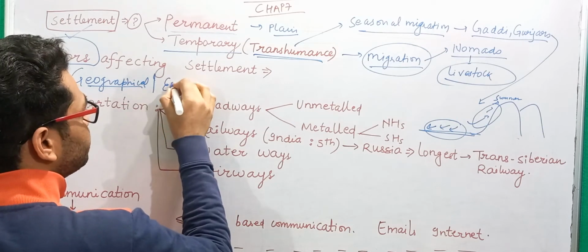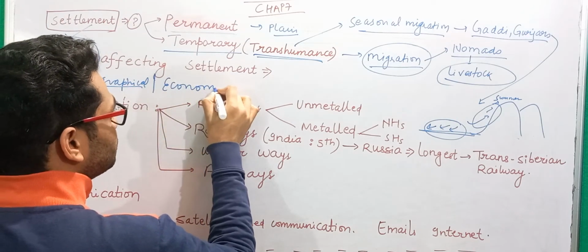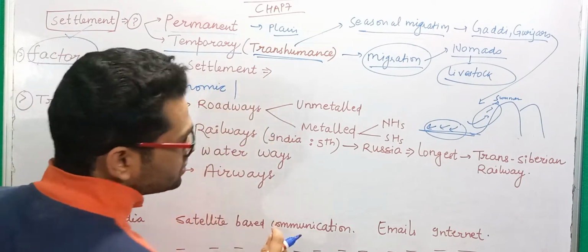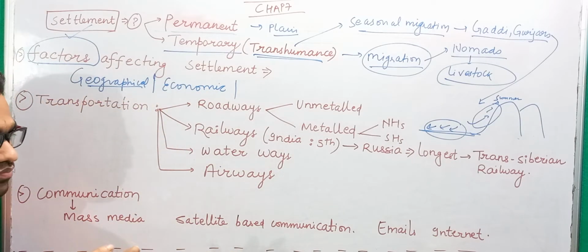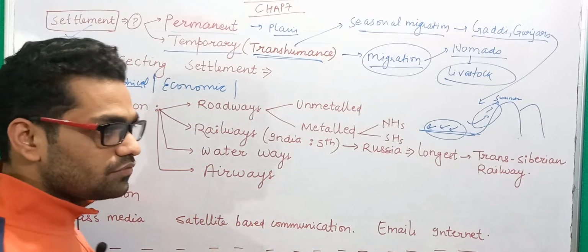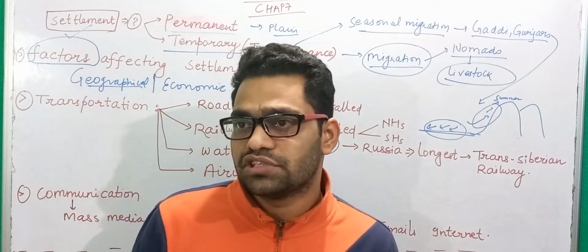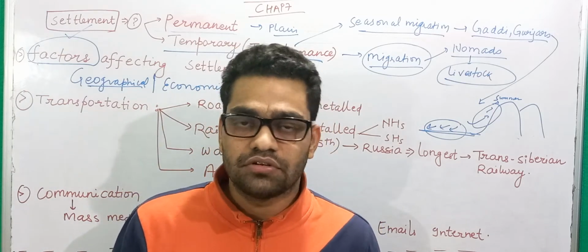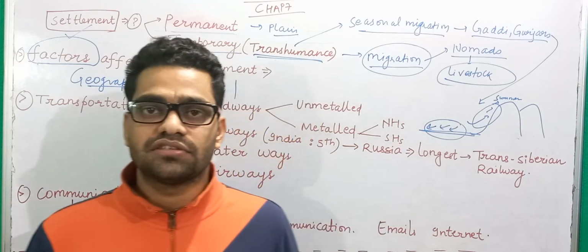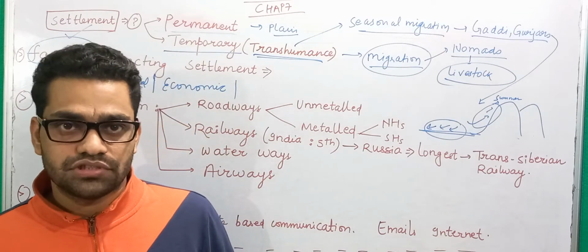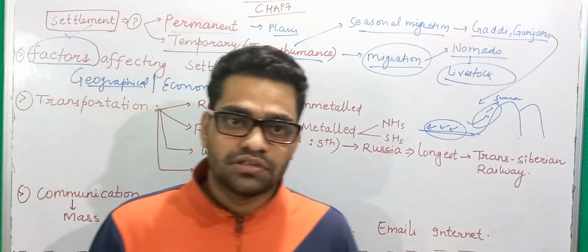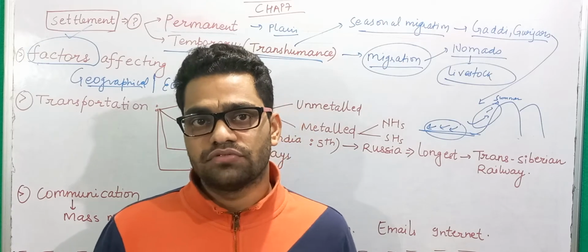Then you have economic factors. When I say economic factors, it means that people will prefer to live in those areas where there are a large number of economic opportunities, a large number of jobs, employment opportunities, a large number of factories. So people usually prefer those areas.